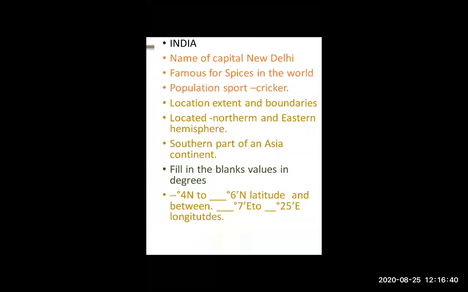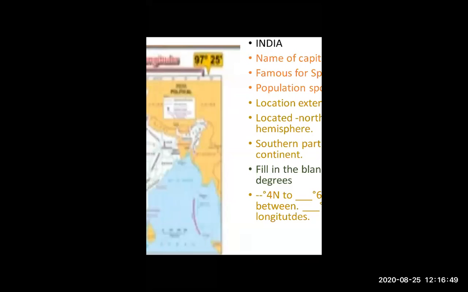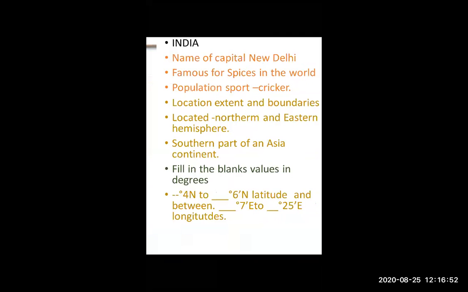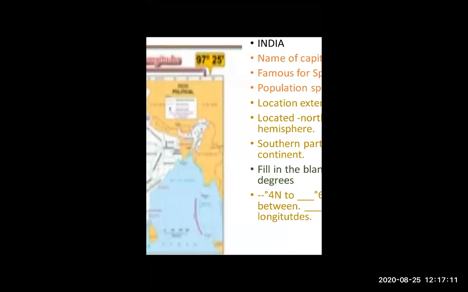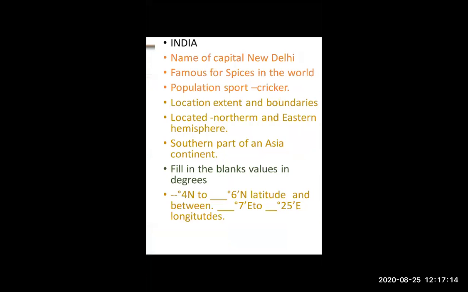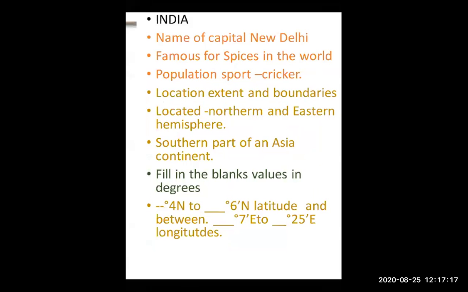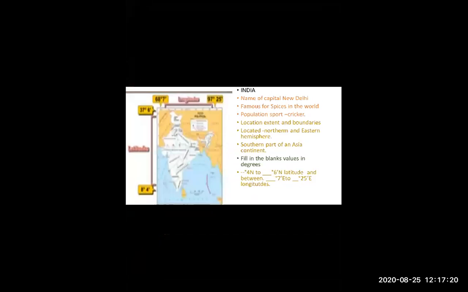And the next is, we are talking about the northern latitude side, the northern hemisphere, and on the longitude side, the eastern hemisphere. So if we are talking about eastern, then degree 7 minute east to degree 25 minute east longitude. So the answer is 68° 7 minute and 97° 25 minute. So the answer is 68 and 97. This part is not in your portion, but I am teaching you here for your general knowledge.